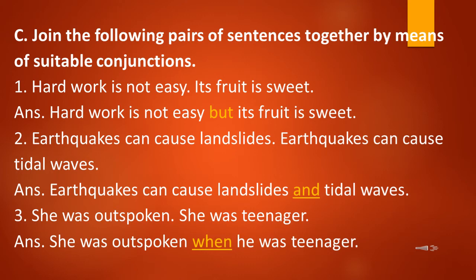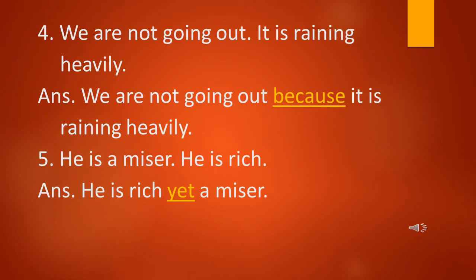Now let's read the next pair of sentences. She was outspoken. She was teenager. Now students, we have to join these pair of sentences using suitable conjunctions. So here the answer is, she was outspoken when she was teenager. Okay.